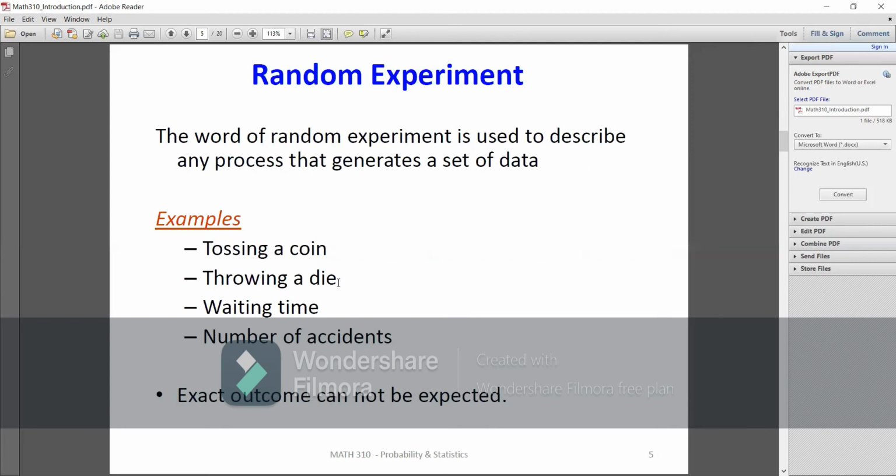So these we name as random experiments. The exact outcome, we cannot expect it. It means that when we toss a coin, we cannot say that we're going to get a head. We can say that we may get a head, or we may get a tail, but we cannot be sure that we're going to get a head. Similarly, if we are throwing a die, we cannot say that we're going to get the face 6, but we may say that we may get the face 6 or face 1 or face 2 and so on.